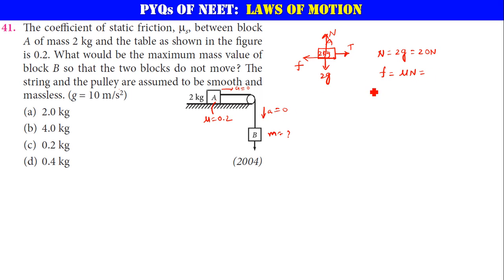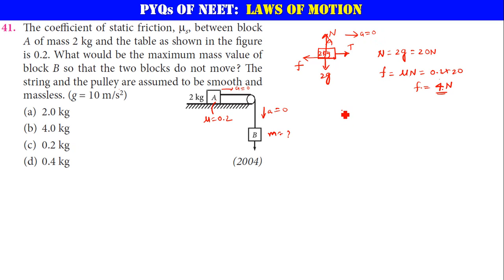What is mu here? 0.2. And what is your normal reaction? 20 newtons. So basically it's 2 by 10, 2 tens are 20, so 2 twos are 4. That's it. So F is equal to 4 newtons. So this is the friction. Now if you apply F net is equal to ma for this block along the horizontal direction, let's consider acceleration a in this direction, which is equal to 0.